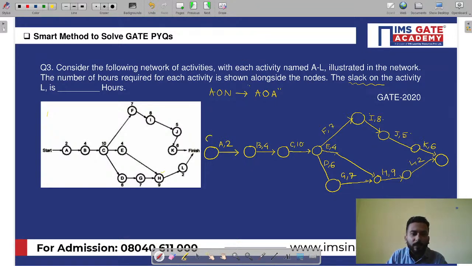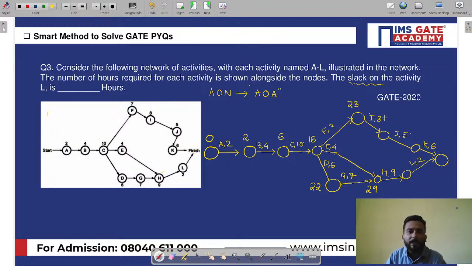See, I am starting with 0. It will be 2 units. It will be 6 units. It will be 16. Then it will be 22. Then it will be 29. Yes or no? And 29. And if I go upwards, 16 plus 7, it will be 23. See what I'm writing over up. We are writing the forward pass computation.